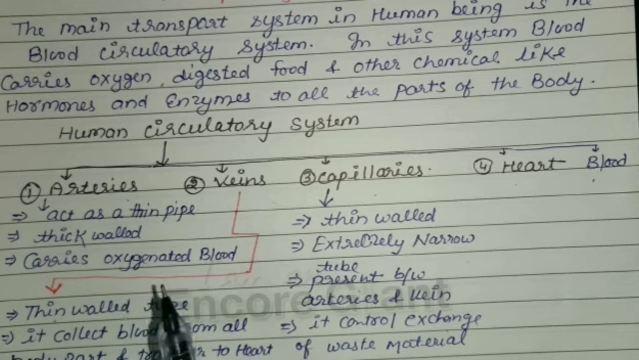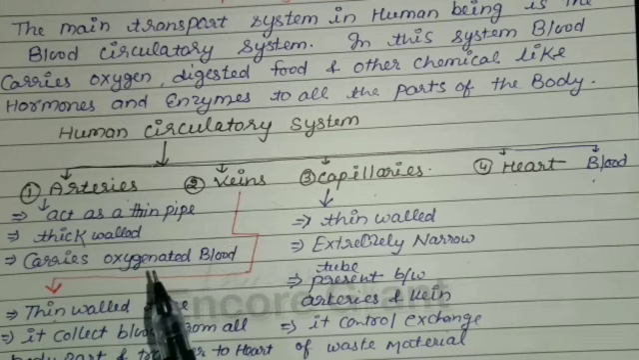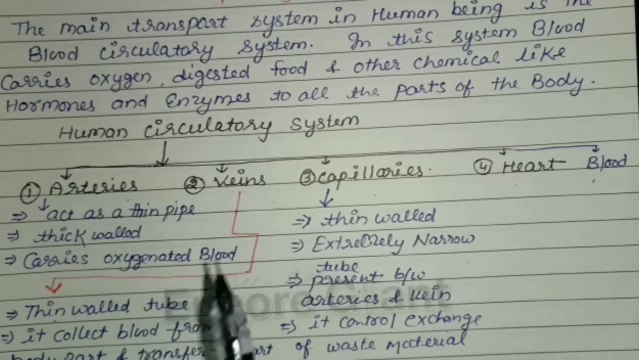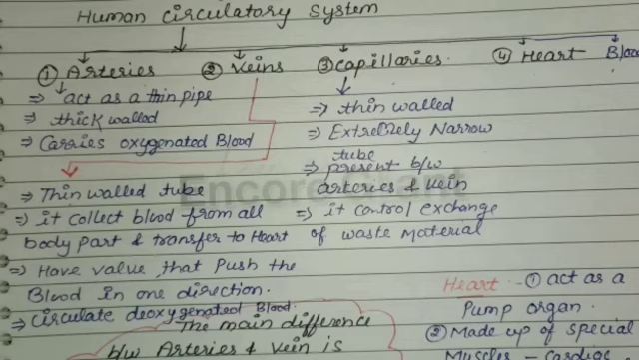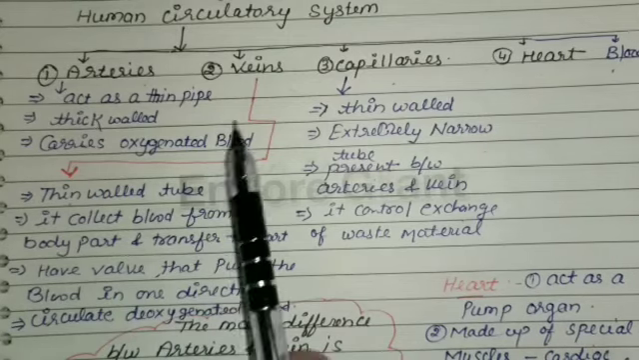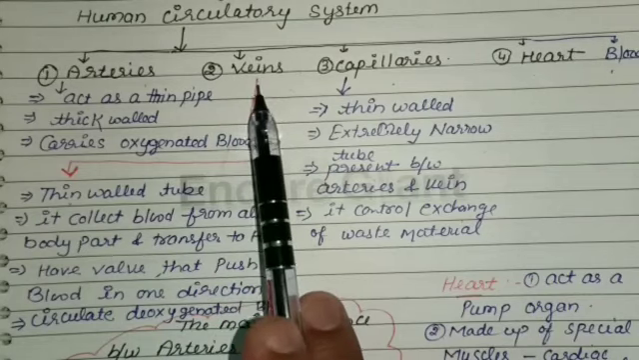Oxygenated means the blood having a high amount of oxygen. Another artery, called the pulmonary artery, is connected to the right ventricle of the heart through another valve. The pulmonary artery carries deoxygenated blood from the right ventricle to the lungs. Deoxygenated means the blood having a high amount of carbon dioxide. Next, we explain about veins, which are the second type of blood vessels.